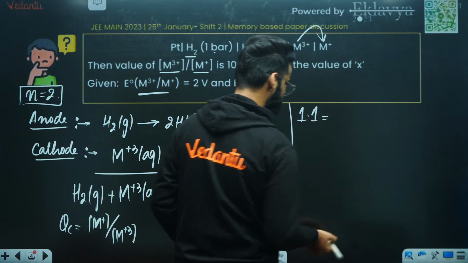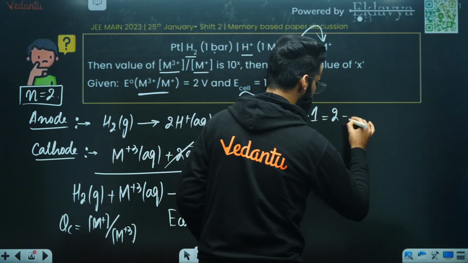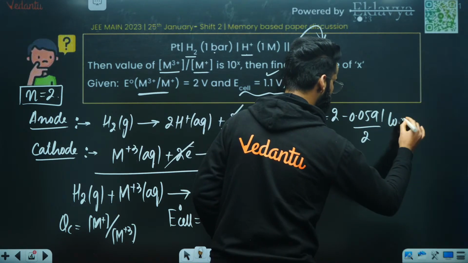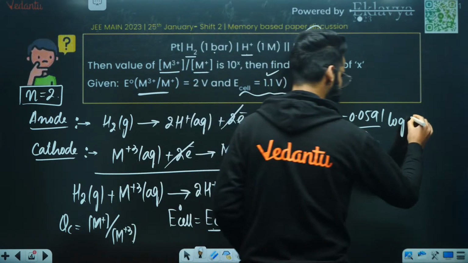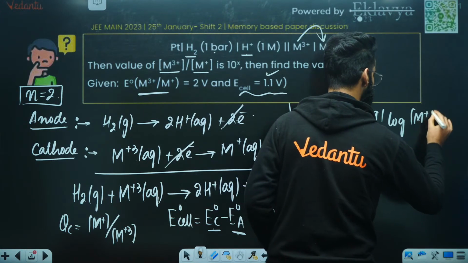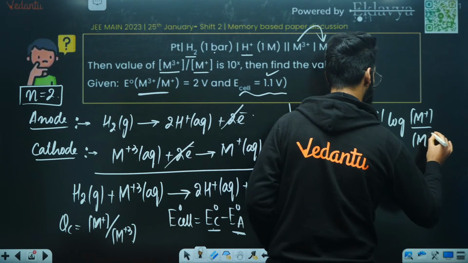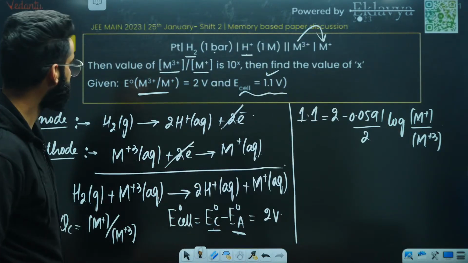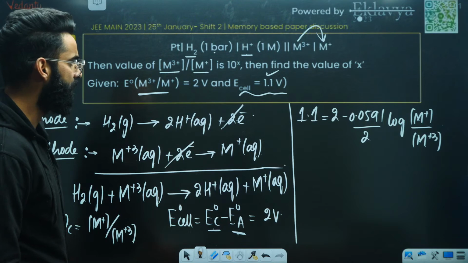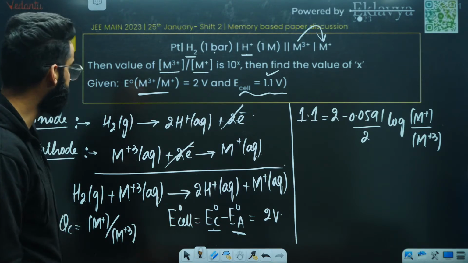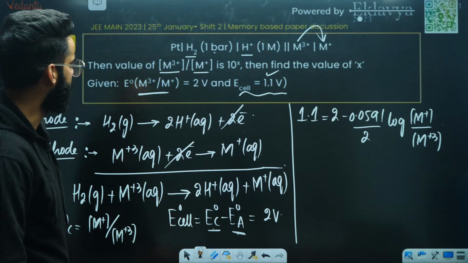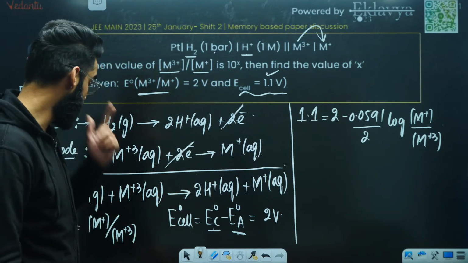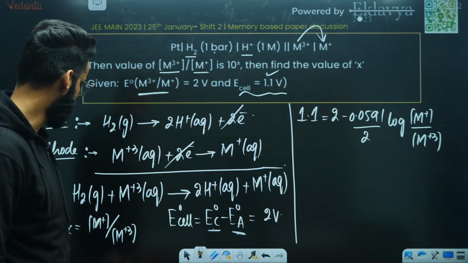E cell is equal to E naught cell, which is 2 volts, minus 0.0591 divided by n, where n is 2, times log of QC. QC is simply the concentration of M positive divided by the concentration of M tri-positive. Correct, people? I hope everything is clear till here. Perfect. What exactly are we supposed to calculate? We are supposed to calculate the concentration of M tri-positive divided by the concentration of M positive.